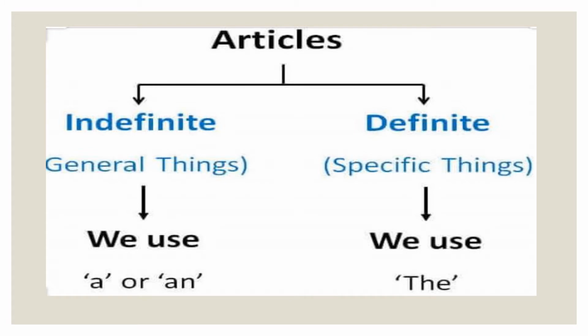Now it is clear that articles are of two types. First one is indefinite article. In this category we use a or an. And second one is definite article. In this category we use the. Indefinite article is used before the nouns which show general things. On the other hand, definite article is used before the nouns which show specific things.